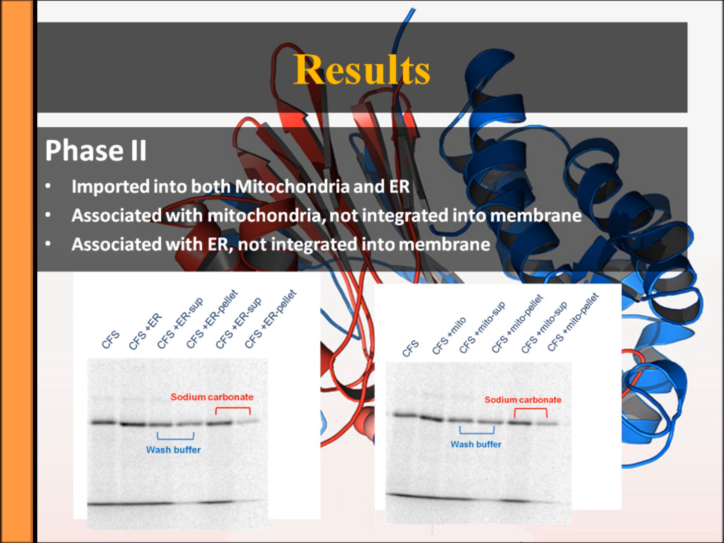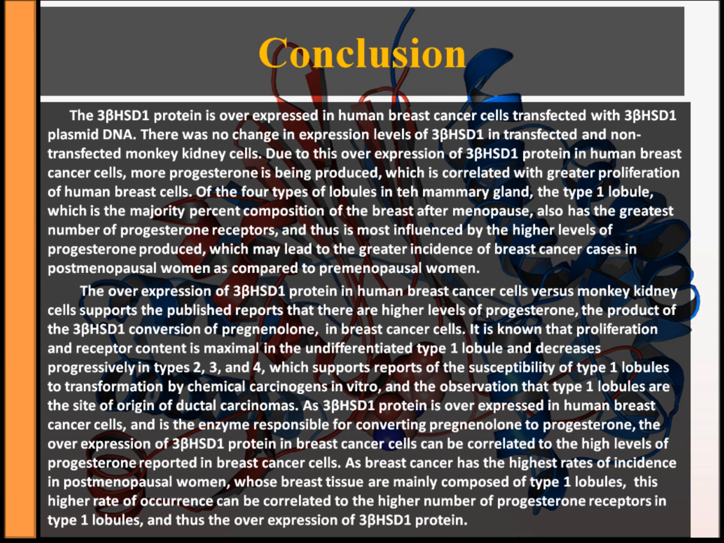From the results of this project, we can conclude that 3-beta-hydroxysteroid dehydrogenase type 1 protein is much more highly expressed in breast cancer cells, transfected and non-transfected, than in monkey kidney cells, in which there is very little expression. We can also see that 3-beta-HSD1 is imported into mitochondria and endoplasmic reticulum and associated with both, but not integrated into either. This suggests that there is a protein group with which 3-beta-HSD1 binds on the mitochondrial and ER membranes.